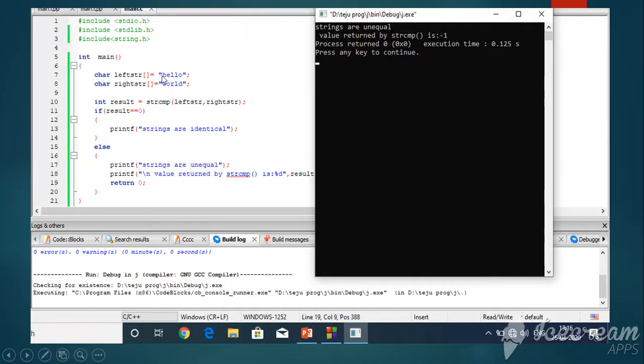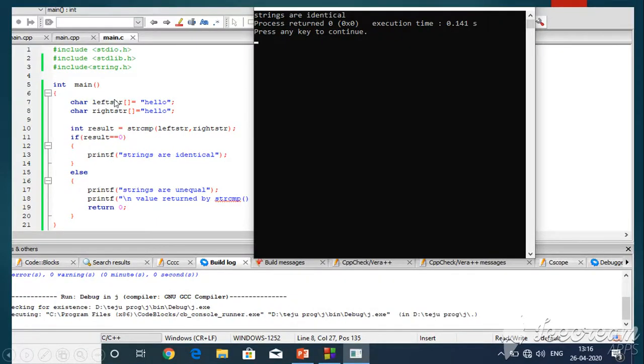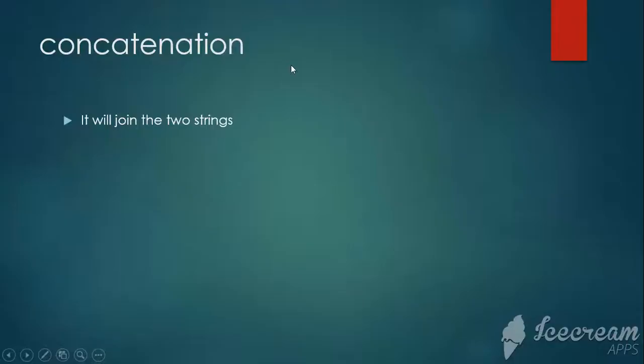Here the strings are unequal, so it prints strings are unequal. In the next case, both left and right strings are hello, so it prints strings are identical.